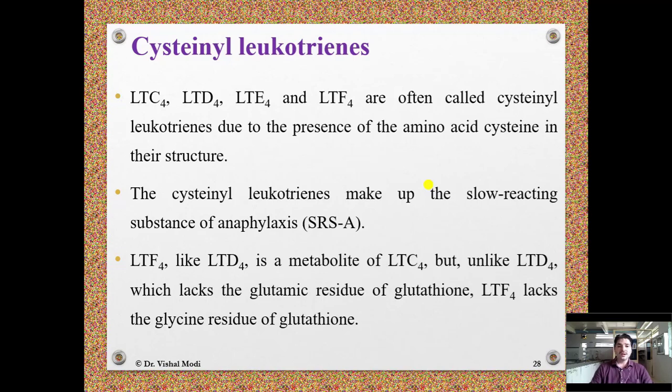Leukotriene F4, like leukotriene D4, is a metabolite of leukotriene C4, but unlike leukotriene D4, which lacks the glutamic residue of glutathione, leukotriene F4 lacks the glycine residue of glutathione. So this is the basic structural difference between the leukotrienes, and we have already discussed it in the structures part of leukotriene.